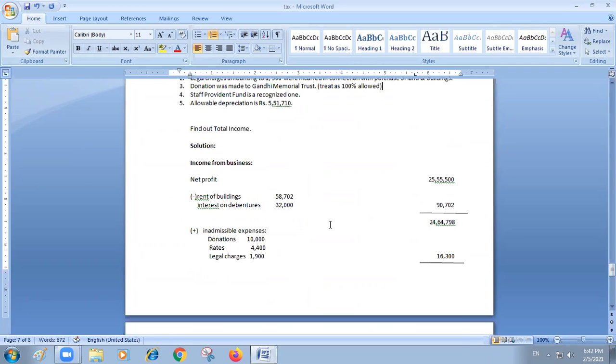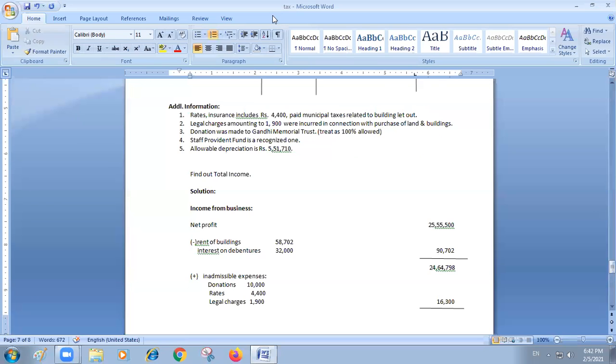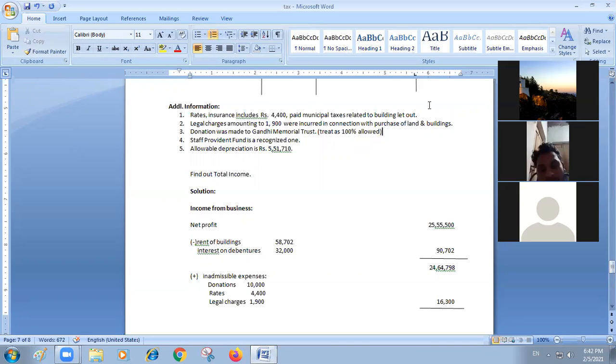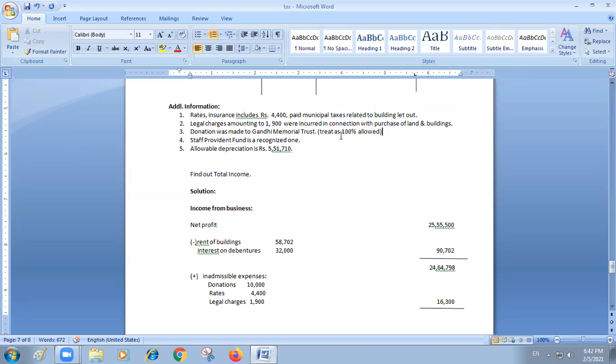So in this problem specifically, I am mentioning this. Actually, if you give donations to Gandhi Memorial Trust, as per income tax rules only 50% is allowed, but when it is clearly mentioned in a bracket that you give 100%, for your understanding, I have made this adjustment.